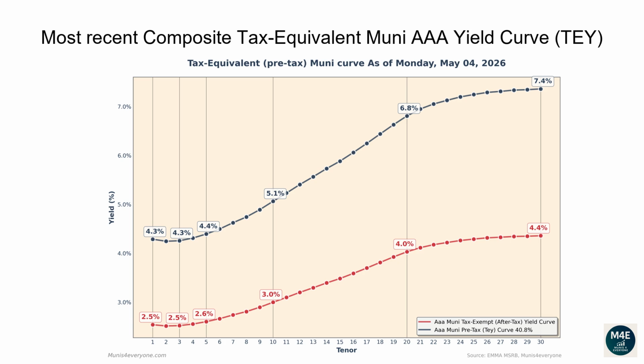The one-year tax-exempt yield is 2.54%, corresponding to a 4.29% tax-equivalent yield for investors in the top tax bracket. The two-year tax-equivalent yield is 4.25%. The 5-year tax-equivalent yield is 4.39%. The 10-year tax-equivalent yield is 5.06%. The 20-year tax-equivalent yield is 6.81%. The 30-year tax-equivalent yield is 7.36%.